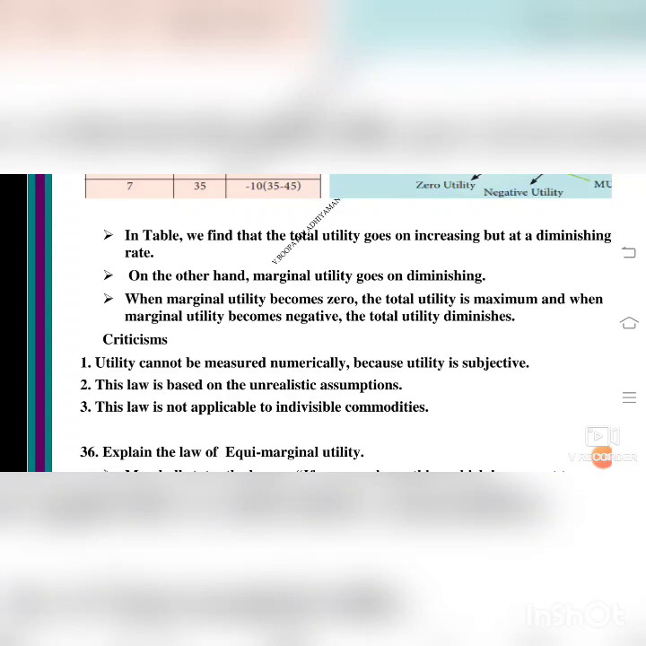No data for this law of diminishing marginal utility. For example, hunger can't be measured, isn't it? So what is happening? It is an unrealistic assumption. This law is not applicable to indivisible commodities. Indivisible means it is not for many commodities. It will hold only for a particular commodity at a particular period.